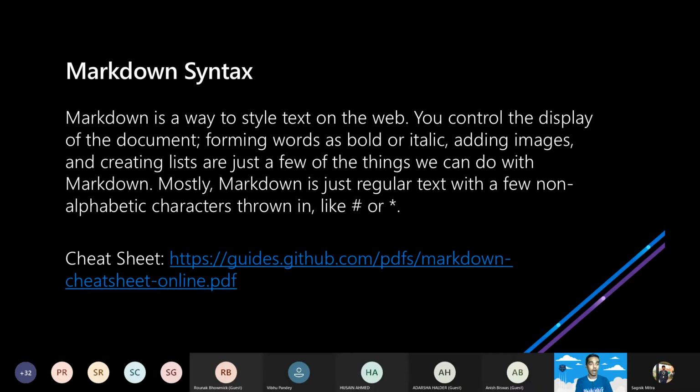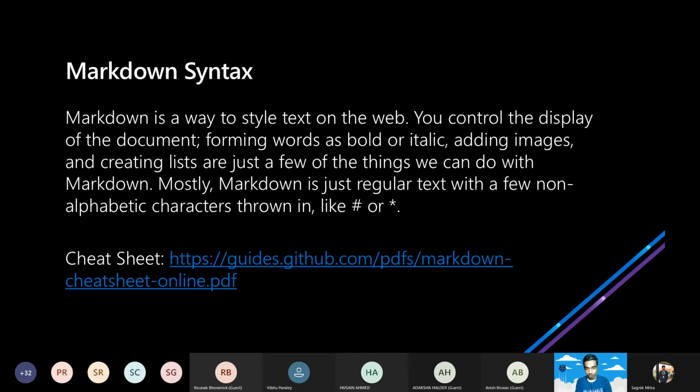So one more thing, Markdown. Markdown is a way to style text on the web. You can control the display of the document, formatting words as bold, italic, adding images, and creating lists, which are just a few of the things we can do with Markdown. Mostly Markdown is just regular text with a few non-alphabetic characters thrown in, like hash or asterisk. Okay, so here I also put my cheat sheet for Markdown.